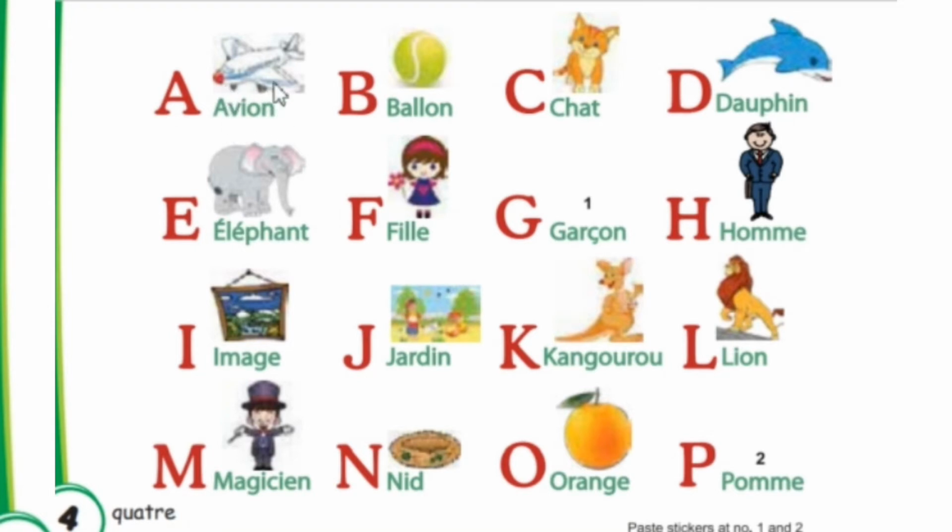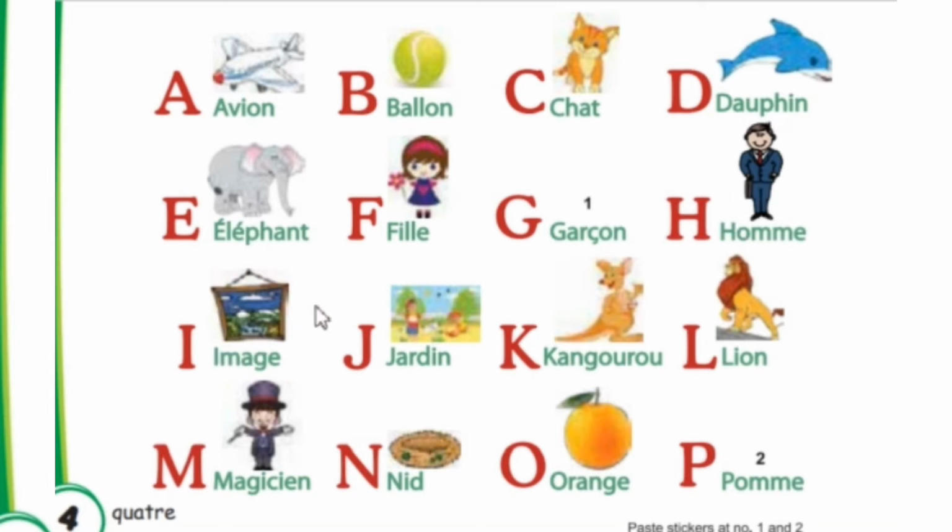Okay, avion means aeroplane. B comme ballon. C comme chat. D comme dauphin. E comme éléphant. F comme fille. G comme garçon. H comme homme.